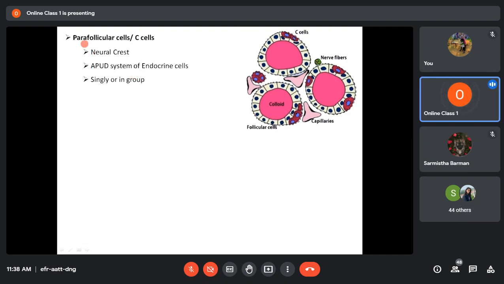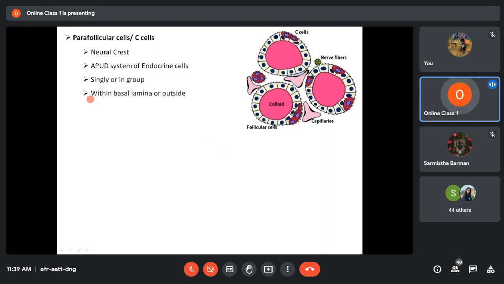Now, the parafollicular cells may be distributed singly or in groups. If you see here, this is a C cell or parafollicular cell which is distributed singly. But here, these are parafollicular cells which are in groups. That means the parafollicular cells within the lobule of a thyroid gland may be distributed singly or in groups. So these are single distributions, and these are group distributions.